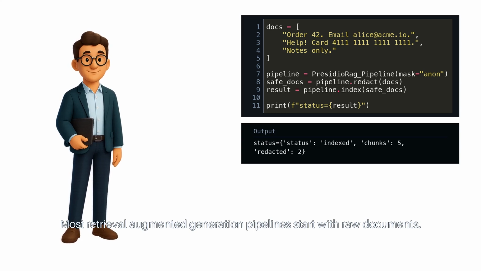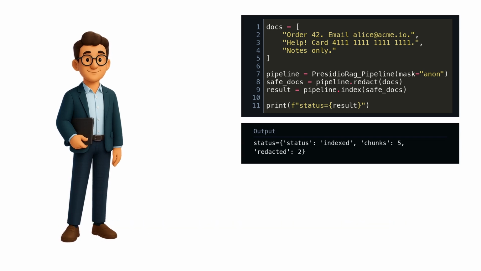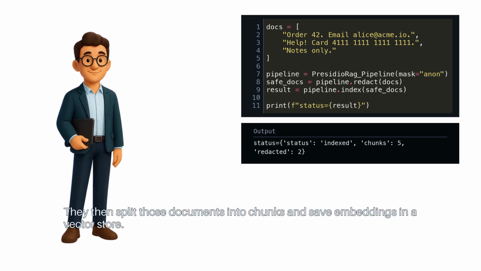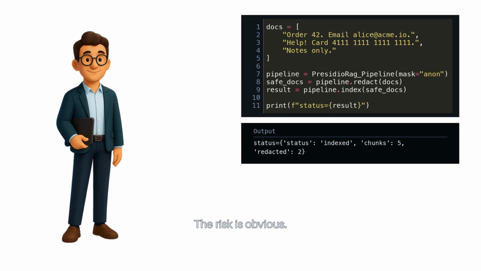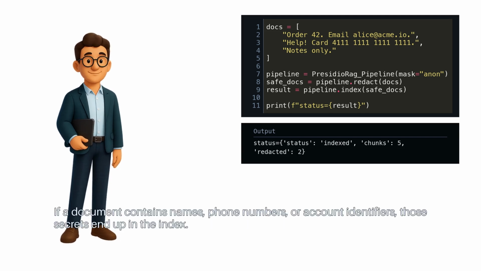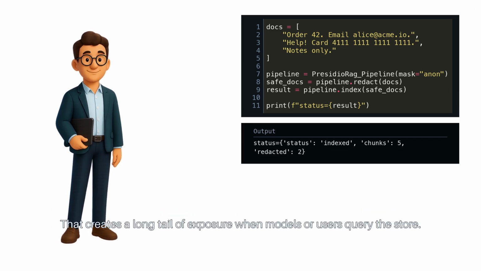Most retrieval augmented generation pipelines start with raw documents. They then split those documents into chunks and save embeddings in a vector store. The risk is obvious. If a document contains names, phone numbers, or account identifiers, those secrets end up in the index. That creates a long tail of exposure when models or users query the store.